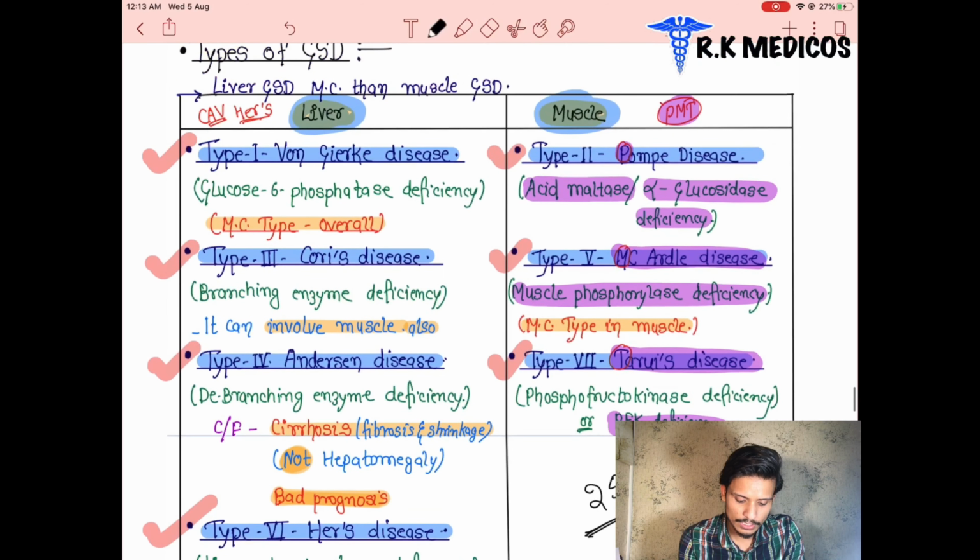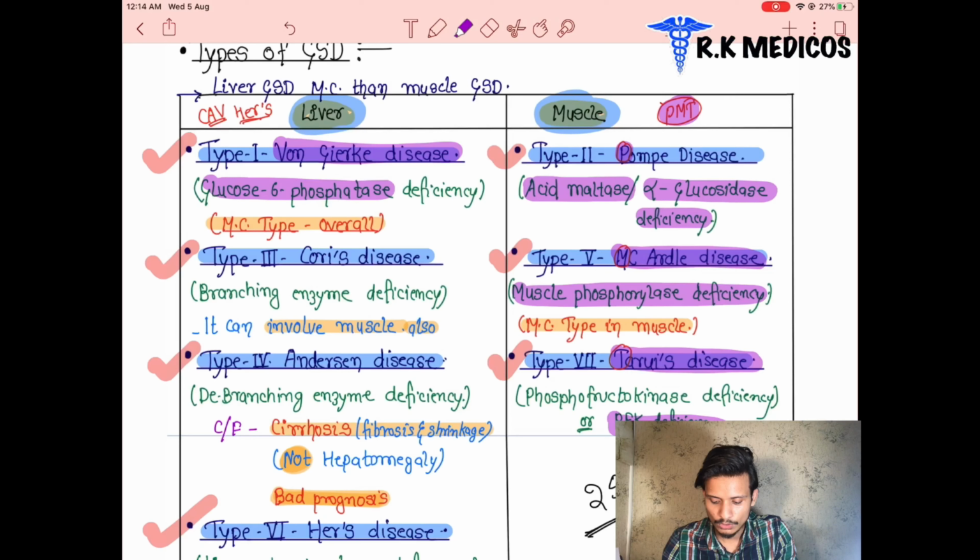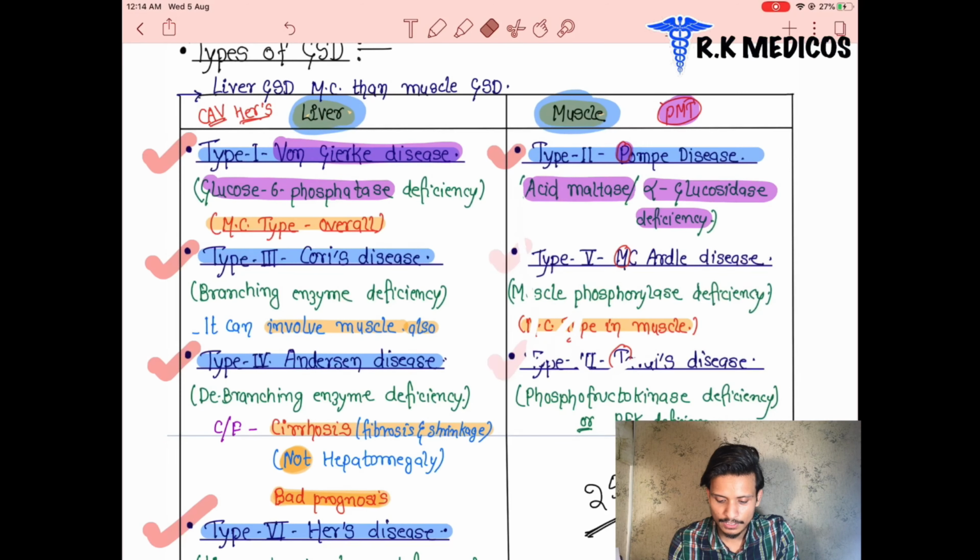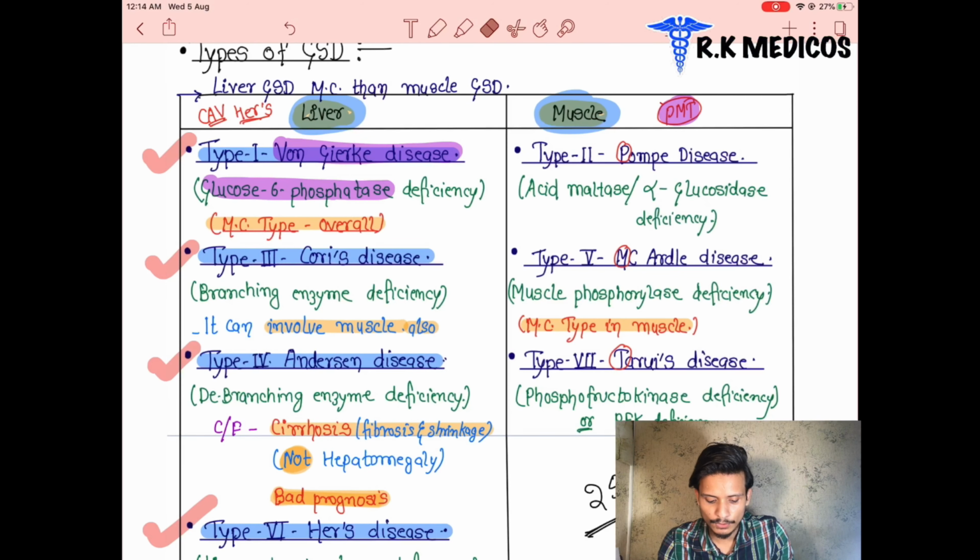Type 1 is Von Gierke disease. What happens in Von Gierke disease? There is a deficiency of the glucose 6-phosphatase enzyme. There is a deficiency of what? Glucose 6-phosphatase enzyme. When the glucose 6-phosphatase enzyme is deficient, the patient suffers from Von Gierke disease, which is type 1 glycogen storage disorder.